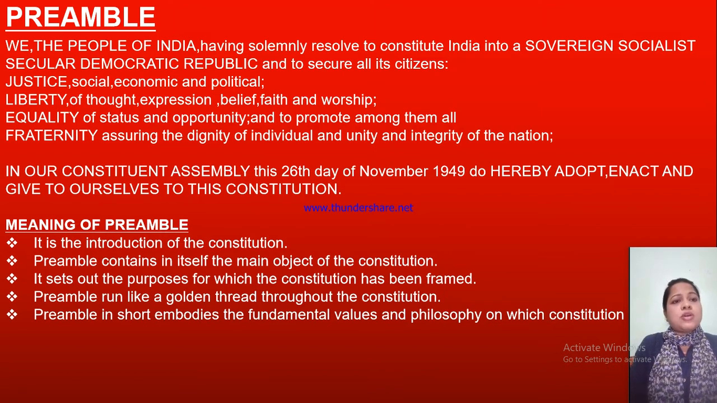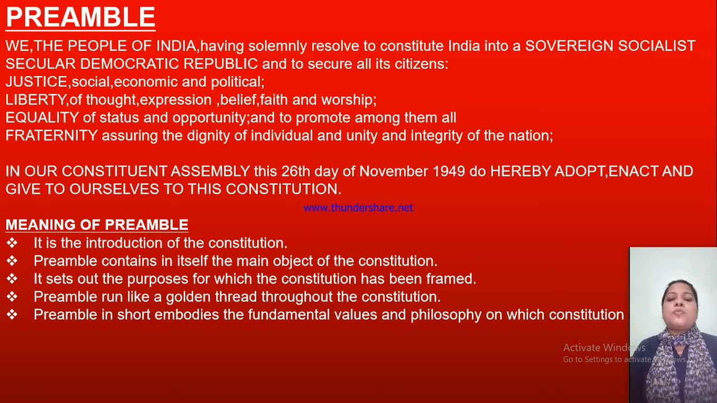In our Constituent Assembly, this 26th day of November 1949, do hereby adopt, enact and give to ourselves this Constitution. So this is when it was adopted: the 26th day of November 1949. Here, adopt, enact and give to ourselves this Constitution. It is coming in the exam. The date is very much mandatory to remember. Okay, 26th day of November 1949, hereby adopt, enact and give to ourselves this Constitution. Okay, it is coming in the exam.